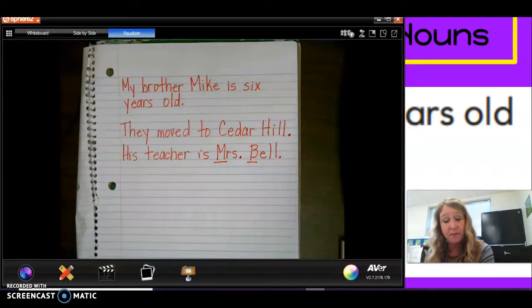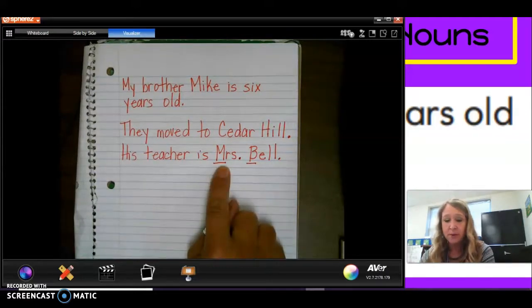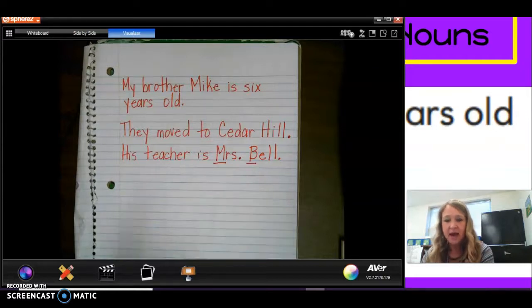All right, so now you're going to get to look at some sentences, and you can either correct them with the pen tool on your iPad, or you can write the sentences in your journal like I did. You're going to write the proper nouns correctly with capital letters. If you're not sure what a proper noun is, again, I need you to think to yourself, is it a name of a special person, special place, special thing, or a special animal?